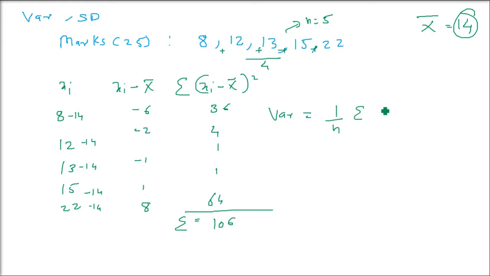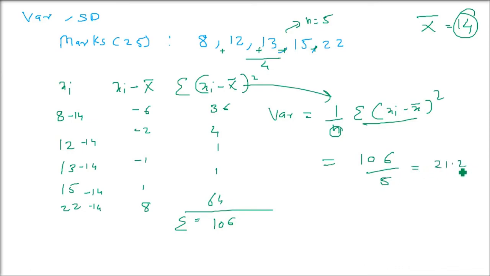We already found sigma as 106 and n is 5, so 106 by 5 is 21.2, and this 21.2 is the variance.